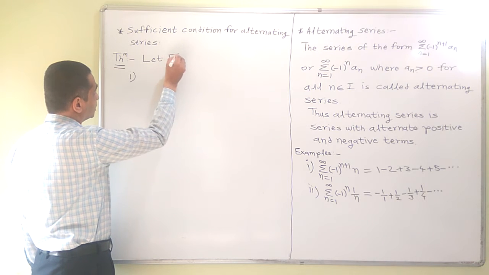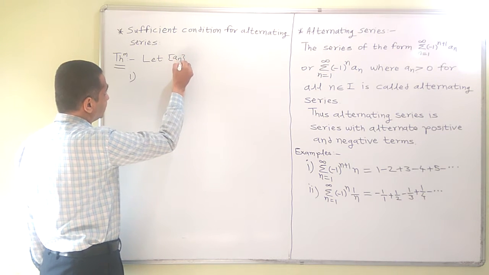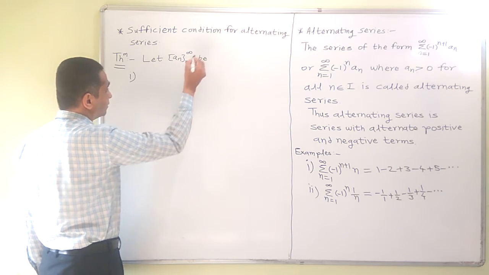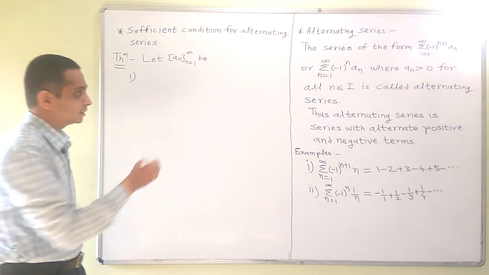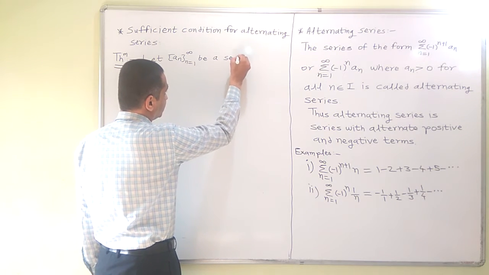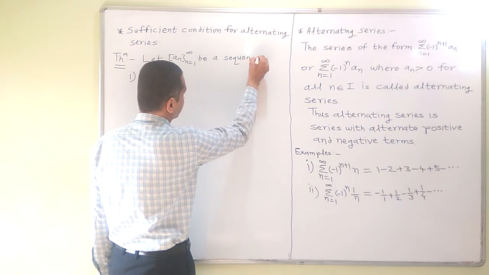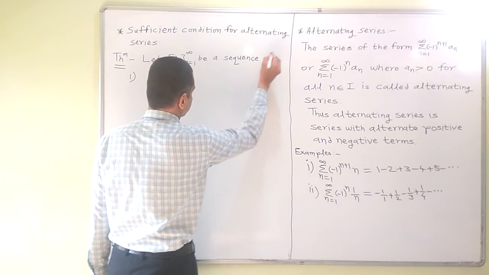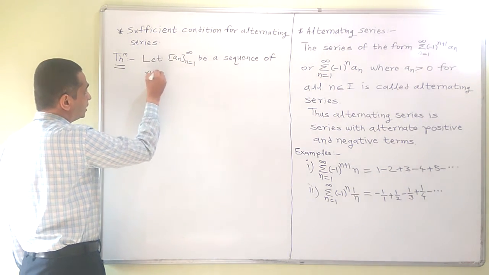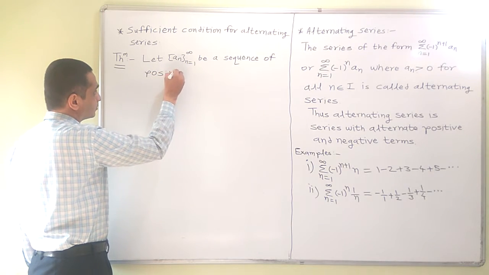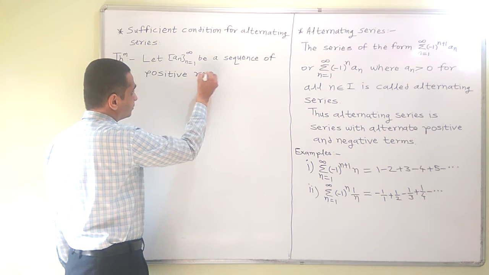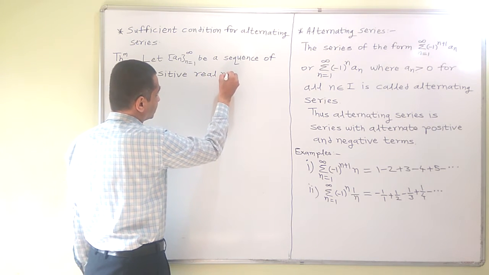So the first condition is, let an be a sequence of positive real numbers.